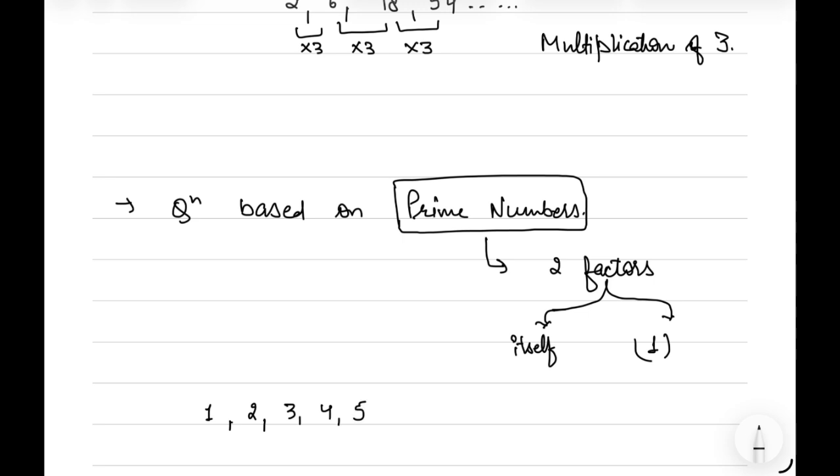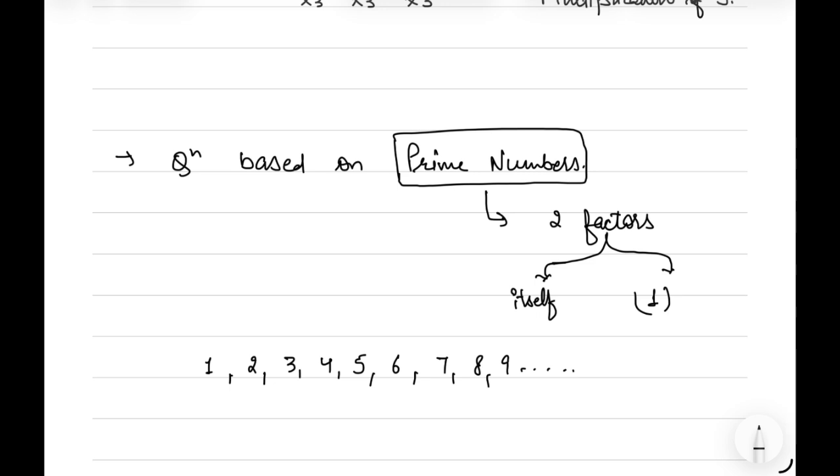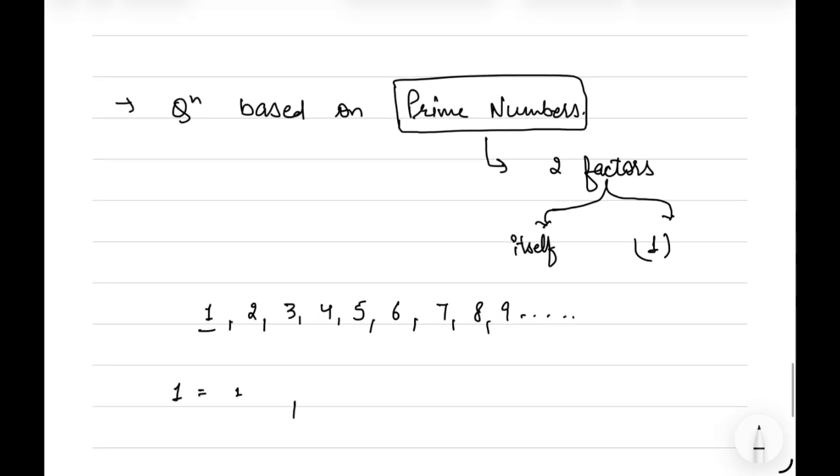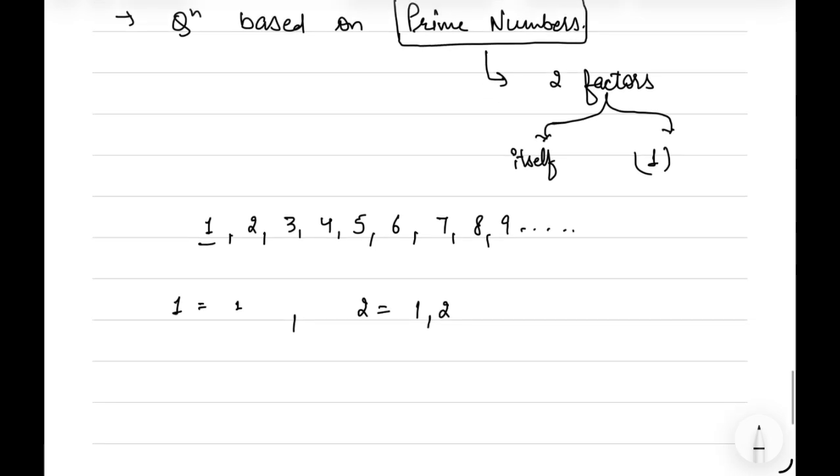If we have a series of 1, 2, 3, 4 and so on, and we calculate the factors of every number, the factor of 1 will be 1 itself only. In case of 2, the factors are 1 and 2, since both 1 and 2 divide 2. In case of 3, we get two factors, that is 1 and 3.